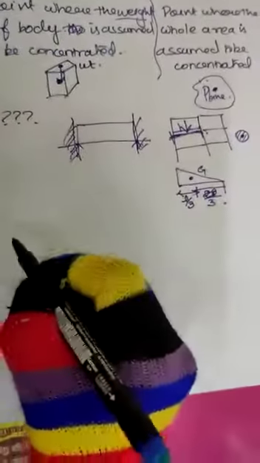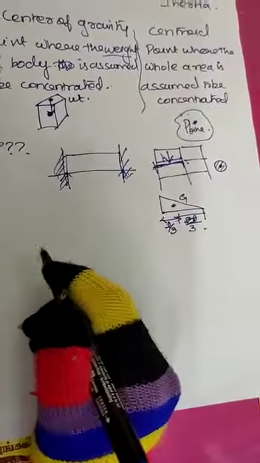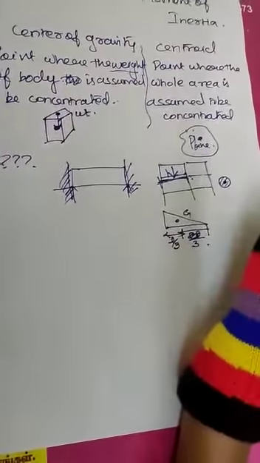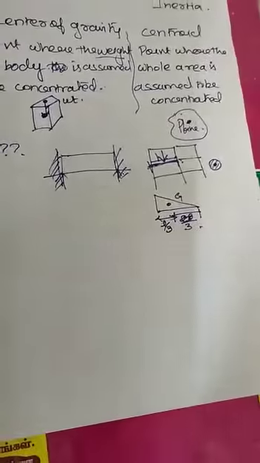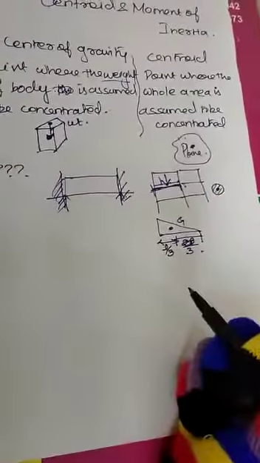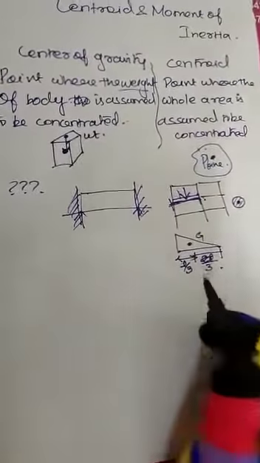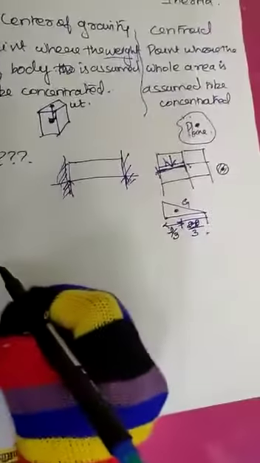What is the theorem of moment? What is the use of the theorem of moment? First of all, for a rectangle it is very easy because it's symmetrical, so it is acting at the center. But in a triangle, where will the centroid be, where the area is assumed to be concentrated? How to calculate it? I need one generalized formula. How to arrive at this generalized formula is the concept of the theorem of moments.